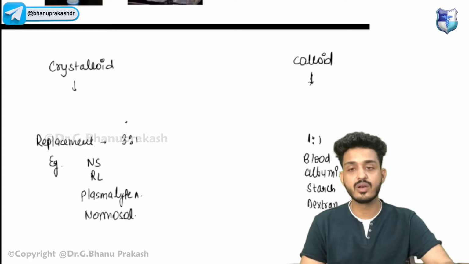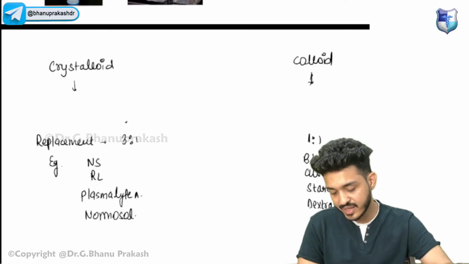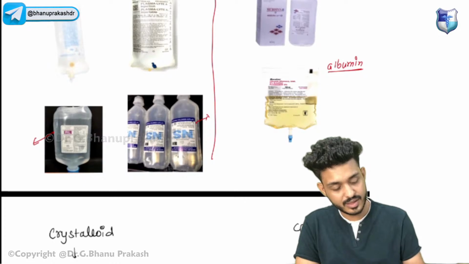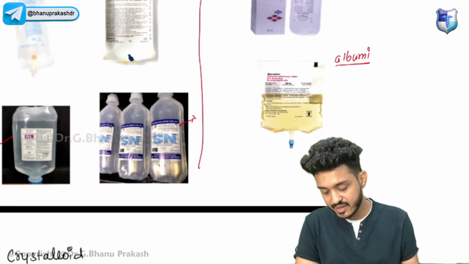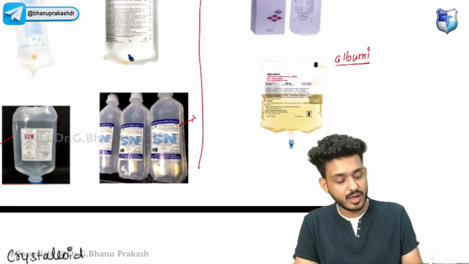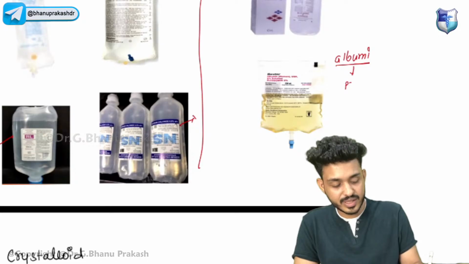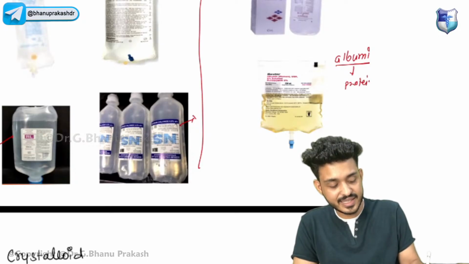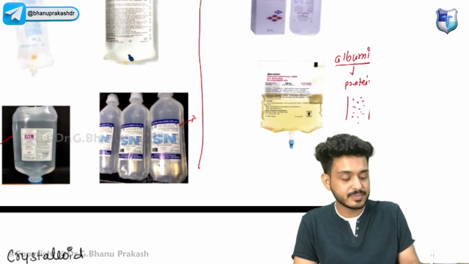Till then, look here. We are having crystalloid. The function will be edema. No, keep your concepts clear. Albumin in vascular composition is a protein. It is a plasma protein that is present in your blood vessel, and it is making your blood thick.